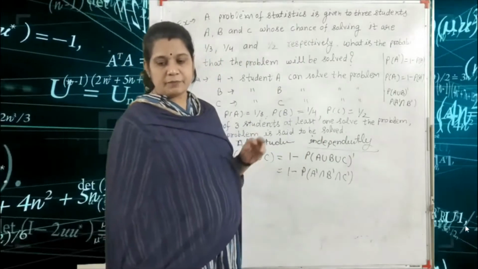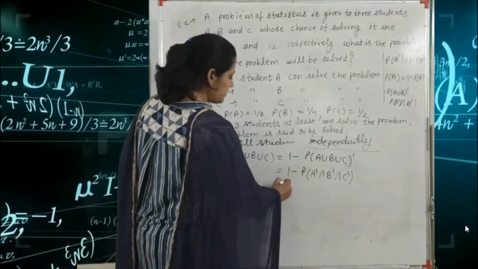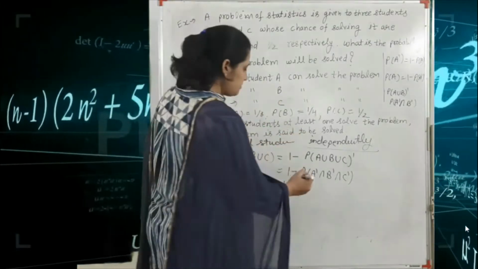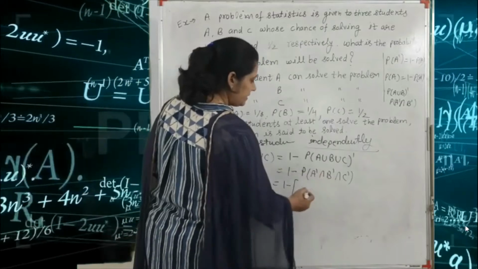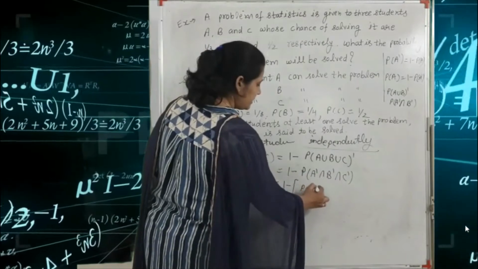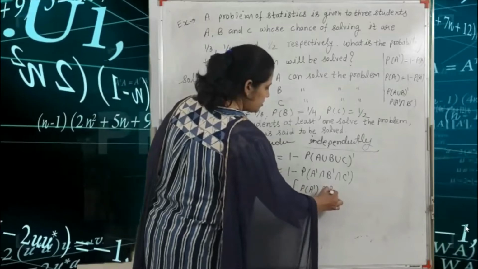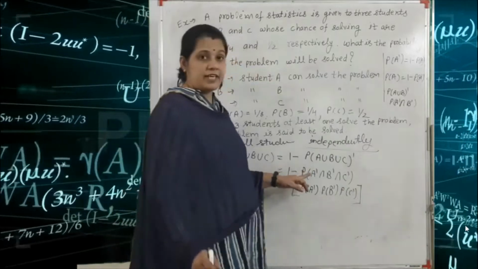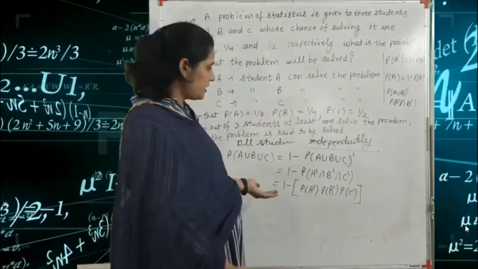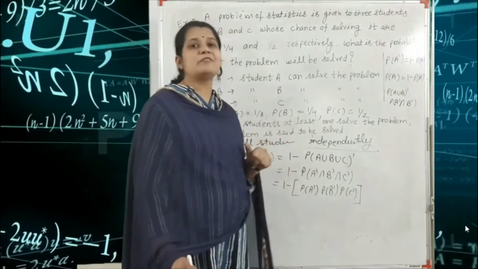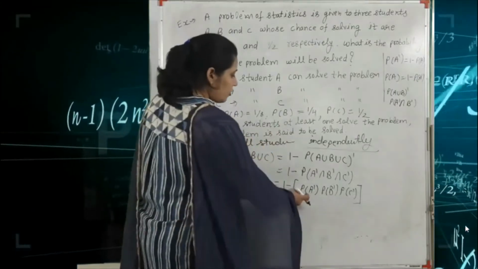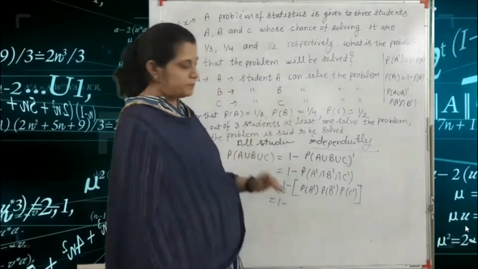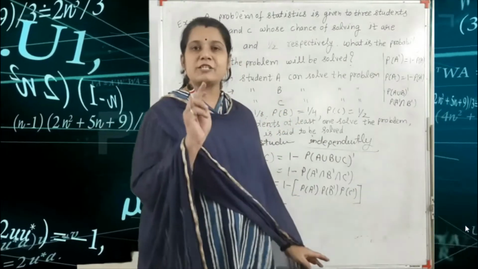Since the students solve the problem independently, we write P(A dash) into P(B dash) into P(C dash). If they solve independently, this formula we have already seen in our previous lecture. Here we have the values of P(A), P(B) and P(C), but in this question we need A dash, B dash and C dash.